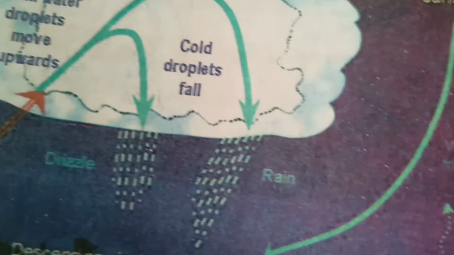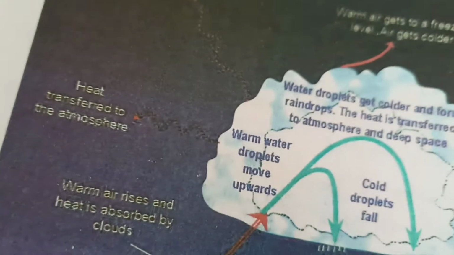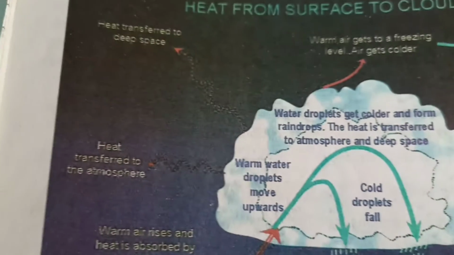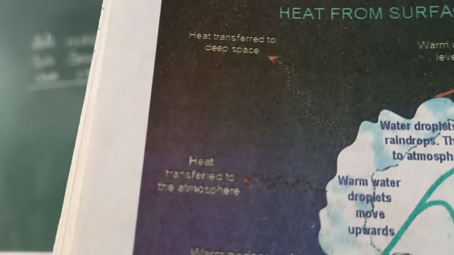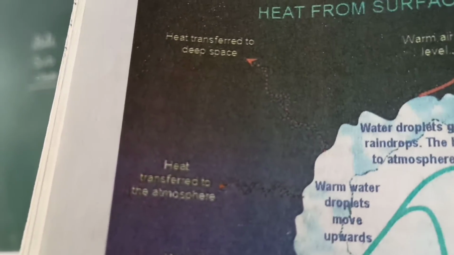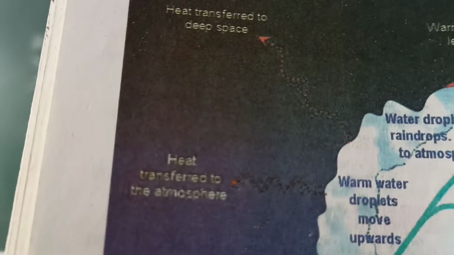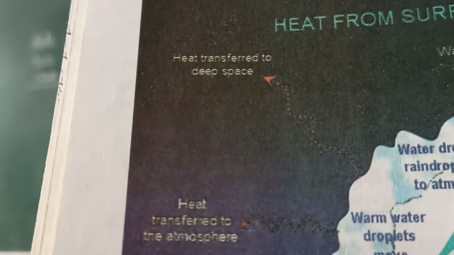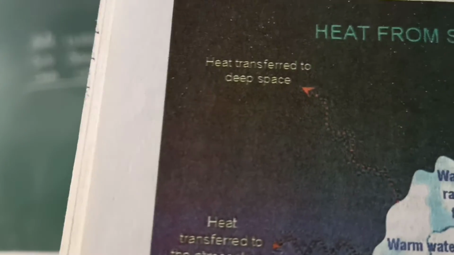See, this is the convectional rainfall. When heat goes from the surface to the clouds, this type of rainfall takes place when moist air over the heated ground becomes warmer than the surrounding air and is forced to rise, expand, cool, and yield some of its moisture. It will cool, it will travel, and it will yield some of its moisture.